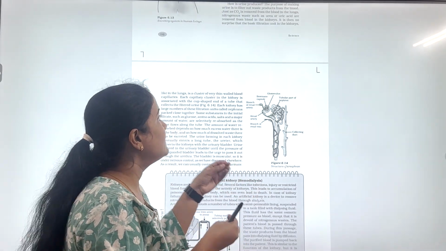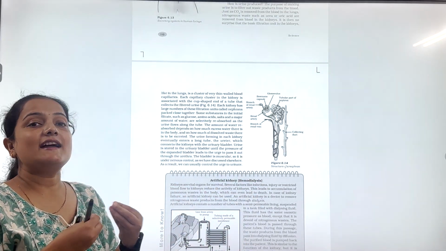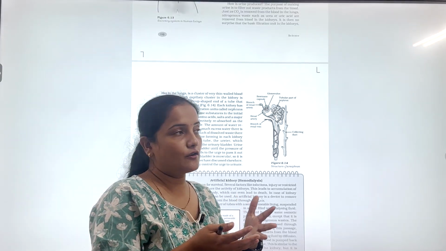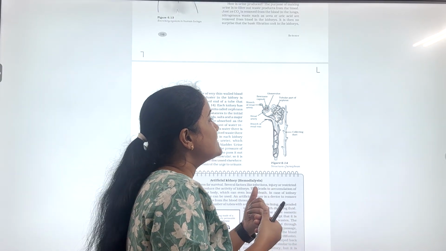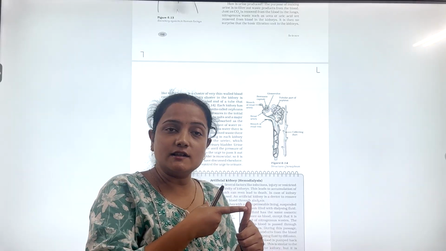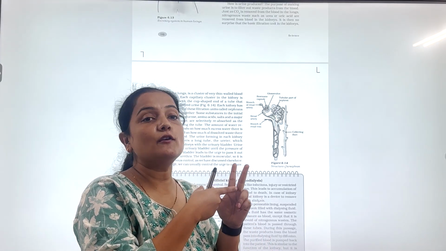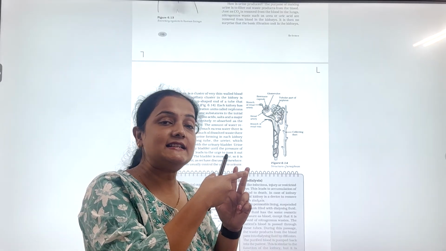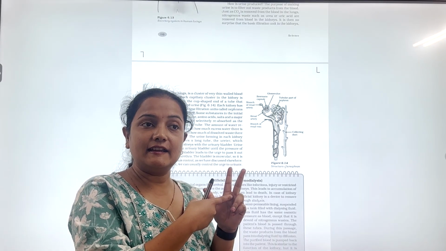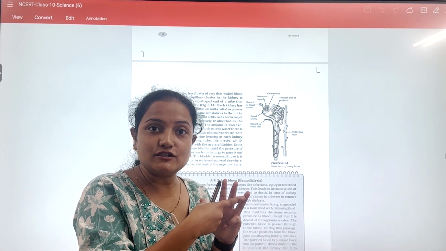This nephron has a few specialized structures for the filtration of blood, like the glomerulus, Bowman's capsule, then the renal tubules. Three types of renal tubules are there: PCT, DCT, and loop of Henle. Then it has a collecting tube.